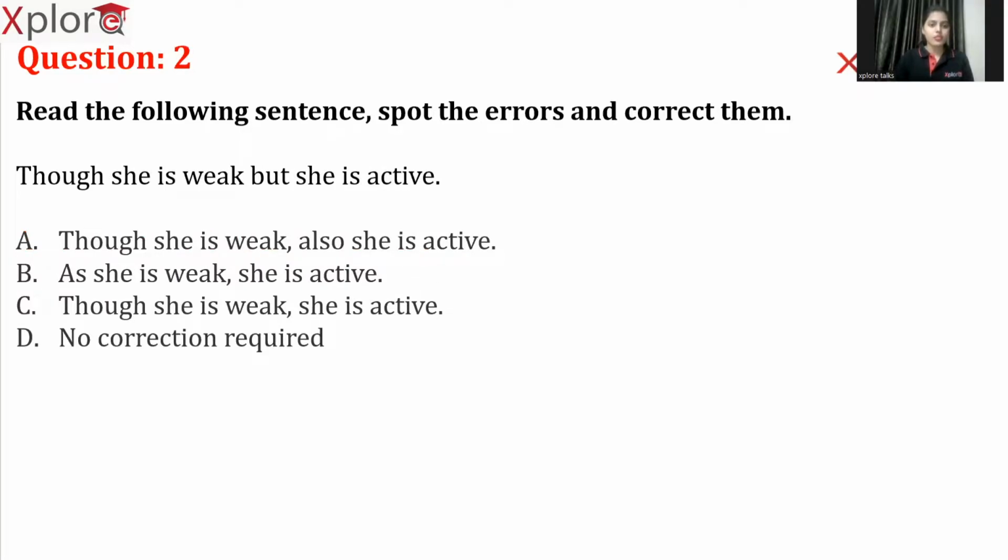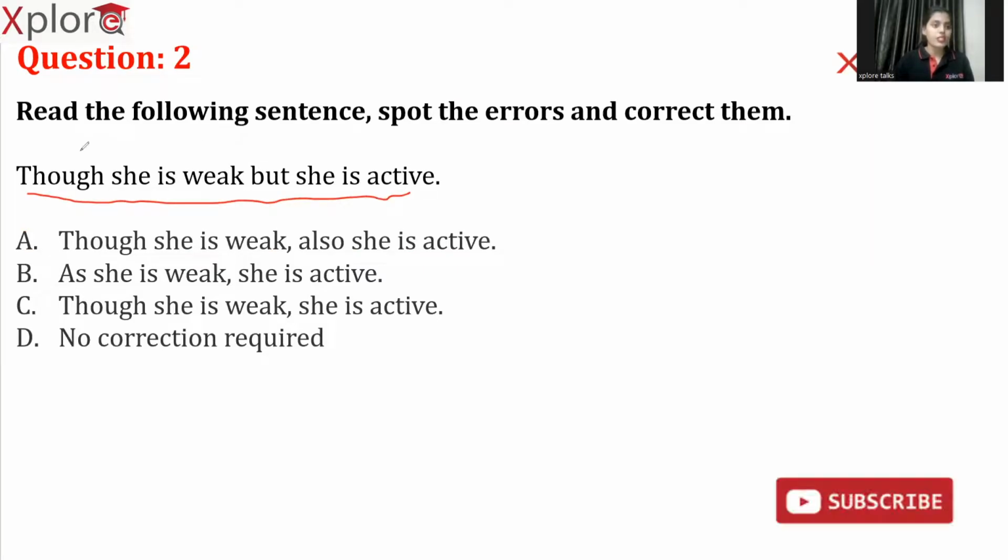Though she is weak, but she is active. Option A, though she is weak, also she is active. Option B, as she is weak, she is active. Option C, though she is weak, she is active. Option D, no correction required. So here, let's focus on the question given to us. Though she is weak, but she is active.